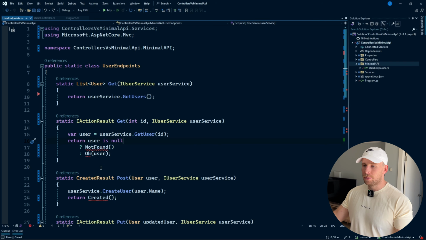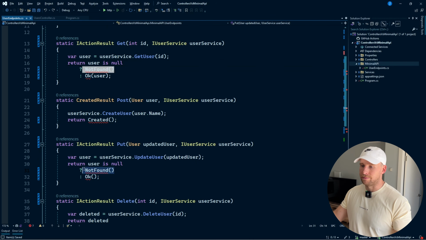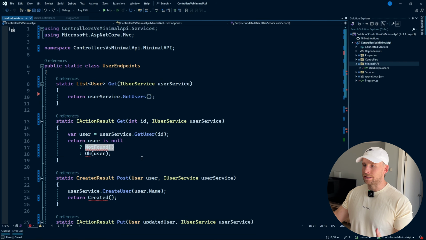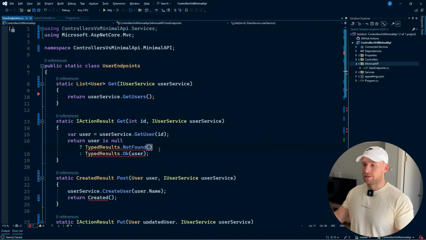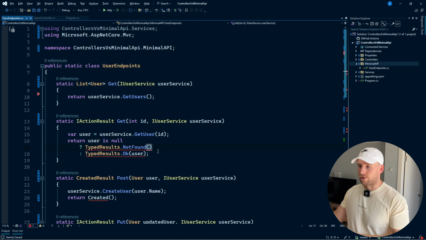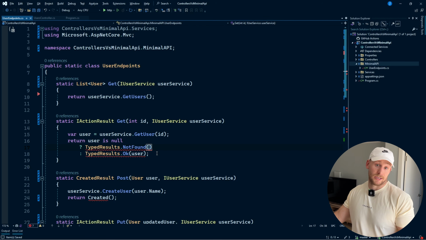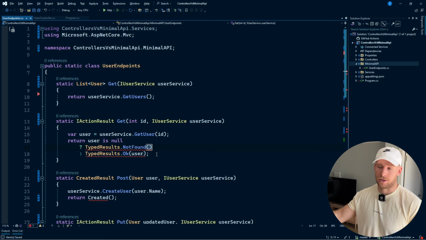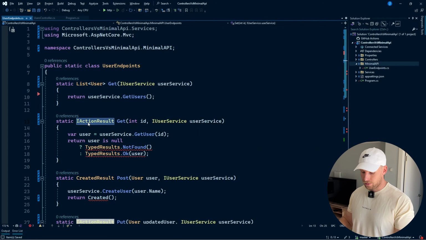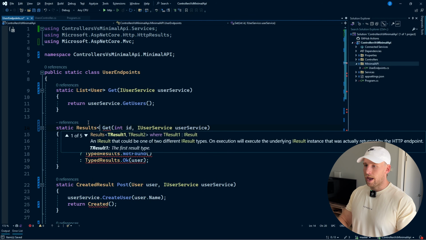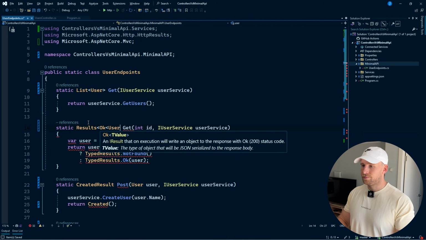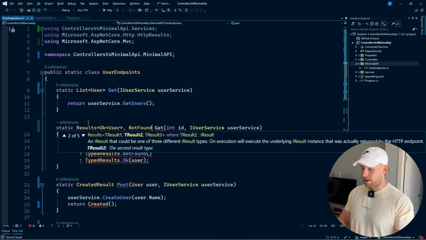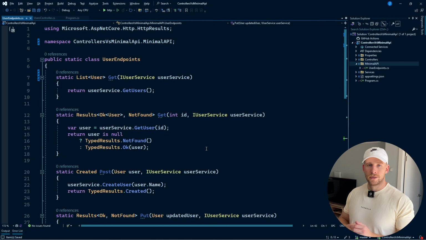As you can see, it's now complaining about our return types. We don't have these methods since we're not inheriting from that controller base. So what we can use instead is typed results. Using typed results is really handy because it's going to automatically document our endpoints for us. It's going to give us what is going to be returned, what status codes, and also what bodies are going to be returned as well. So rather than using IActionResult, we can use this Results class, and then we can go Ok of type User, and we're also going to say NotFound. We can do that for the rest of our methods. So we've changed all of our methods to use typed results rather than IActionResult.